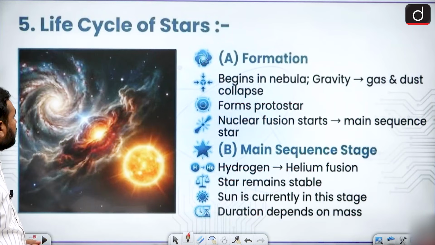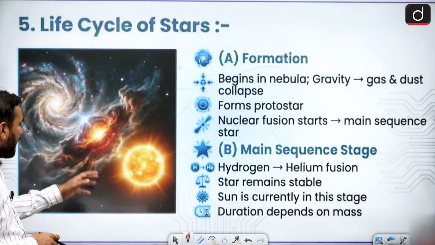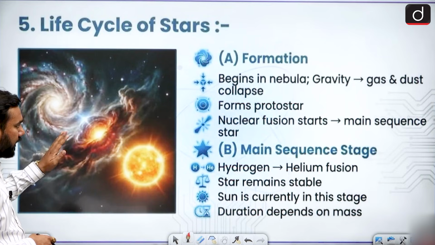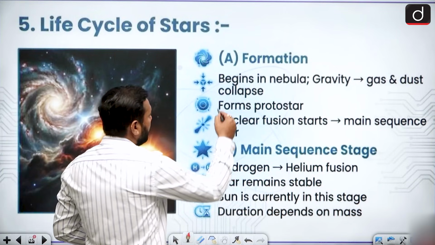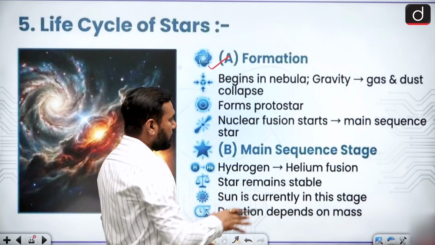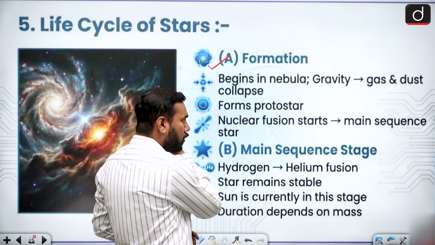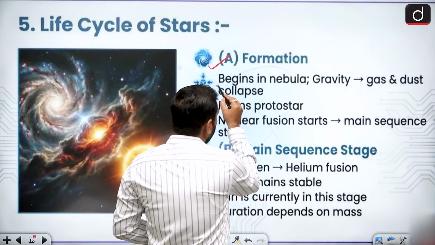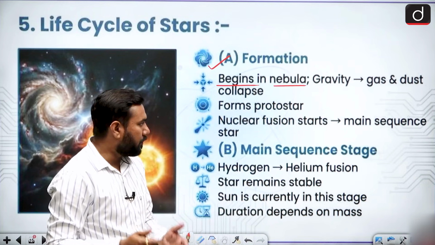Next one, when we talk about the life of a star, you can see the life of a star can be divided into two stages. The first one is known as your formation, star formation. So it begins in the nebula. You need to focus on these points very much, because this is very important. So it begins in the nebula. Always the formation of a star starts from a nebula.